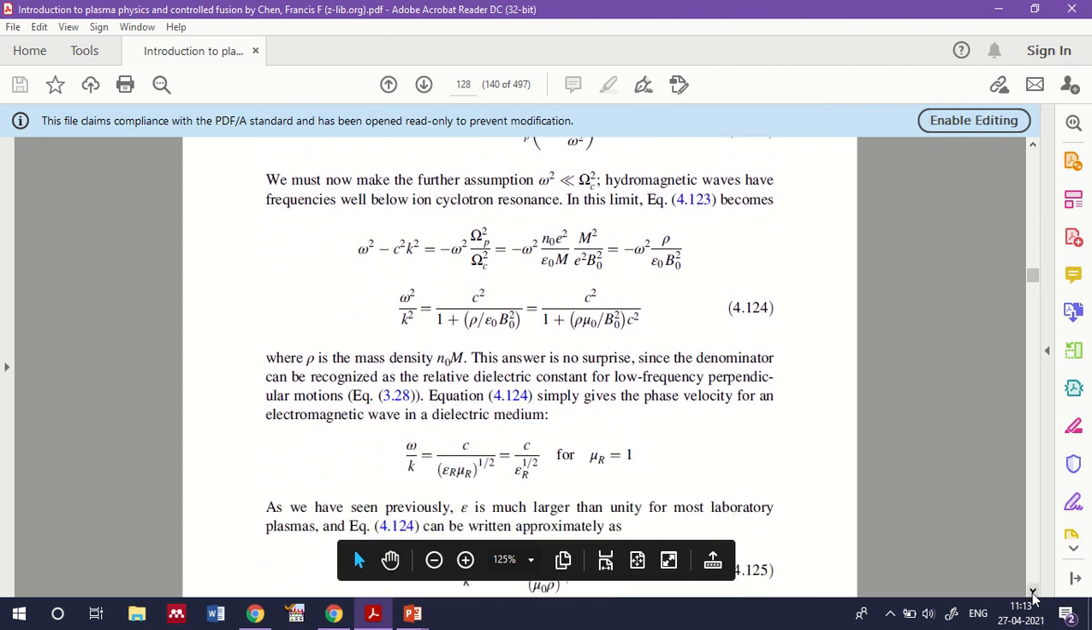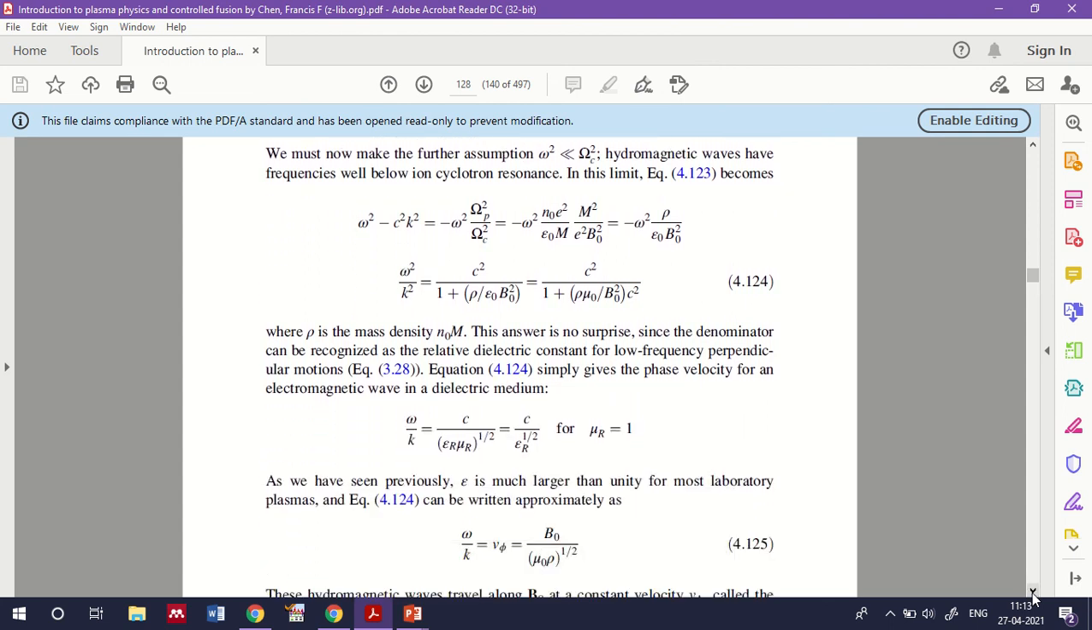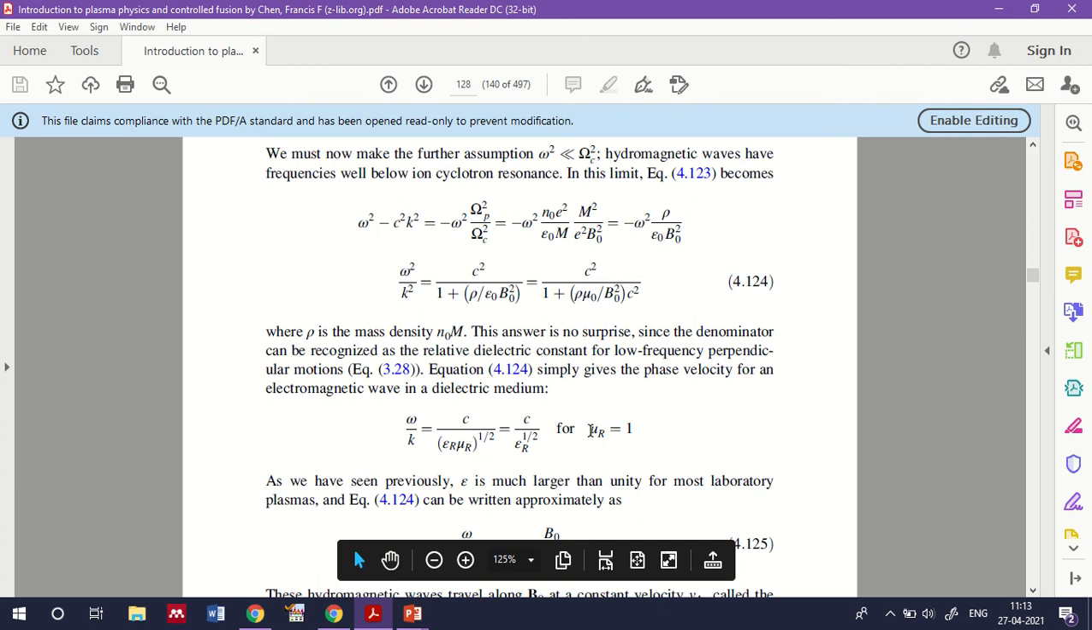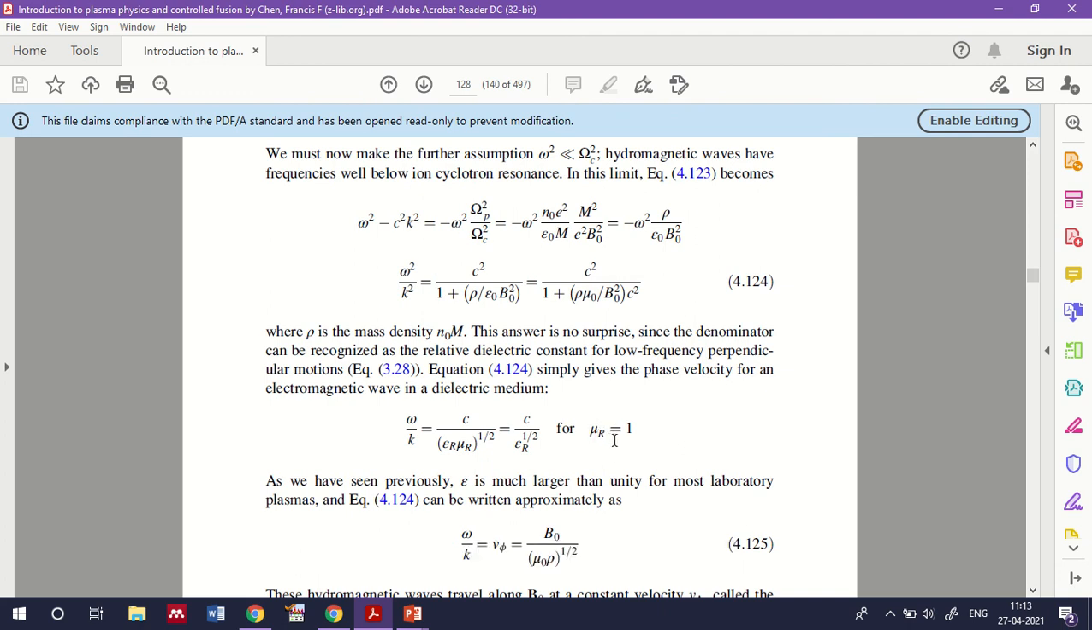And we'll be getting that omega by k will be equal to c by (epsilon r mu r) raised to 1 by 2. If mu r, the relative permeability, is equal to 1, then you'll be getting c by epsilon r raised to 1 by 2. It is the phase velocity of an electromagnetic wave in a dielectric medium.